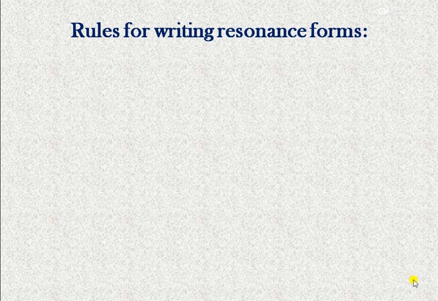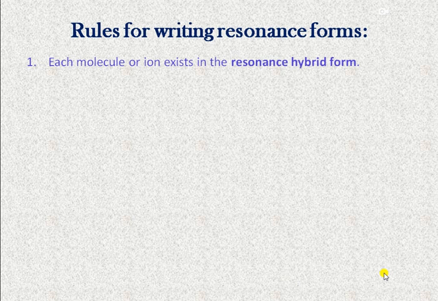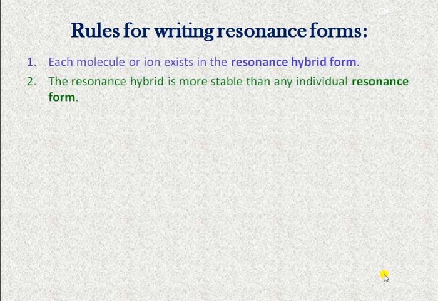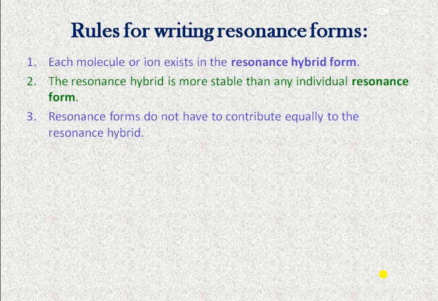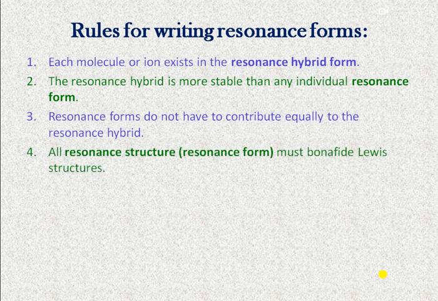Then rules for writing resonance forms. These rules are: each molecule or ion exists in a resonance hybrid form. Means a molecule does not exist in a resonance form, but it exists in a resonance hybrid form. Then second, the resonance hybrid is more stable than any individual resonance form. Then third, the resonance forms do not have to contribute equally to the resonance hybrid.